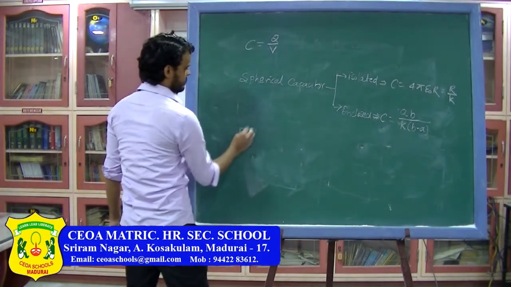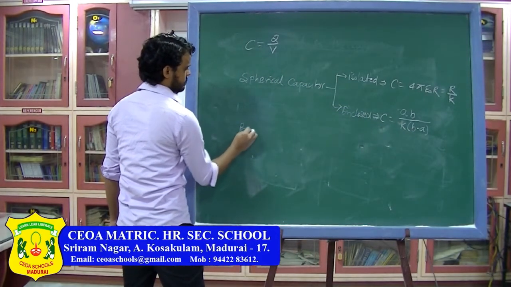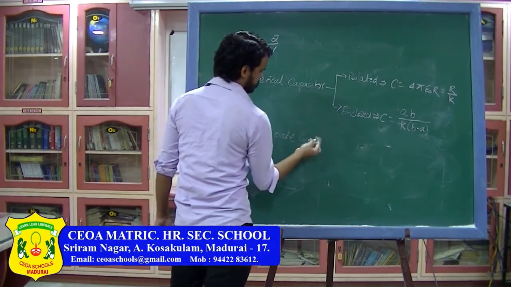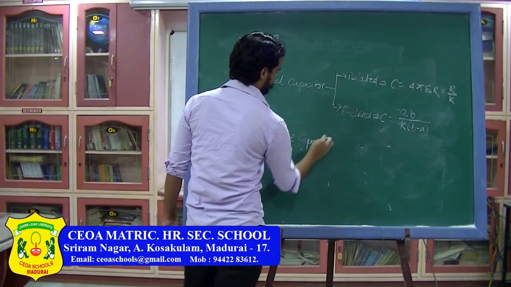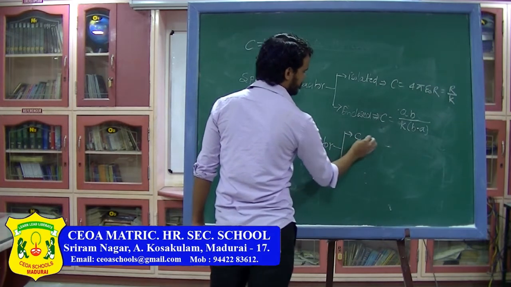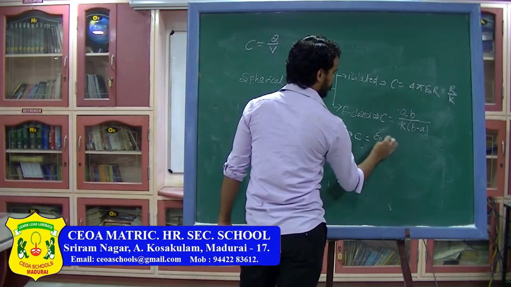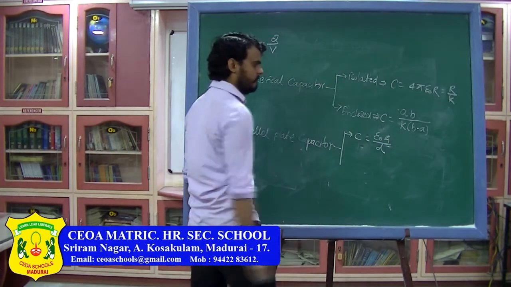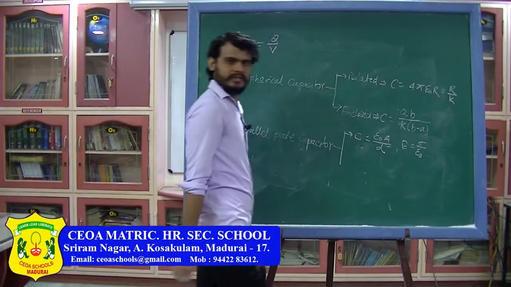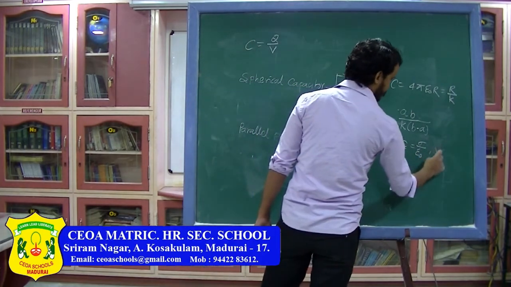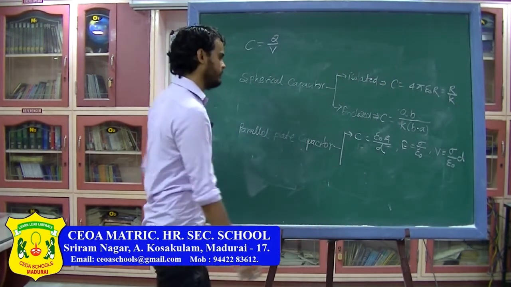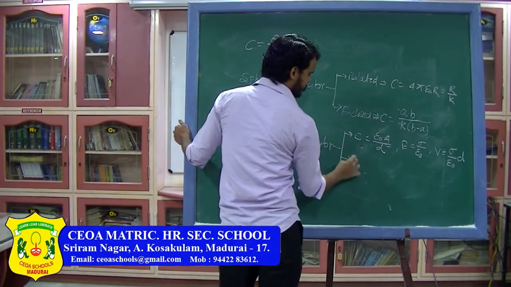Next, we have done parallel plate capacitor. In parallel plate capacitor, first we have found out the formula for capacitance, which is epsilon naught A divided by D, and we have also found out the formula for electric field, which is sigma divided by epsilon naught between the plates, and outside the plate it is 0, and potential difference between the plates is sigma divided by epsilon naught into D. Then we have found out the energy stored in the capacitor.